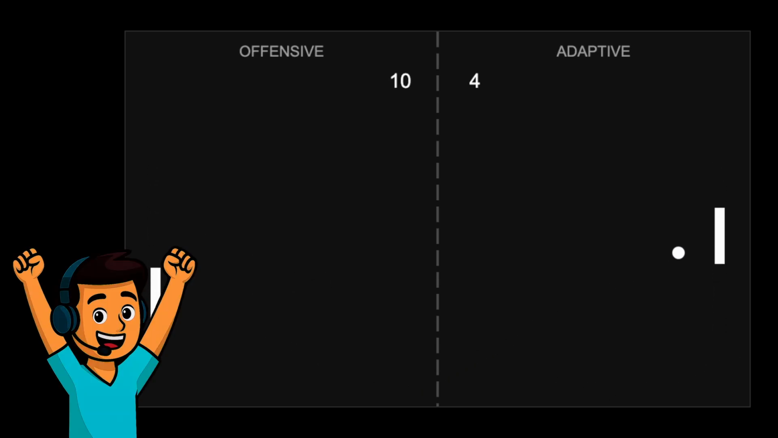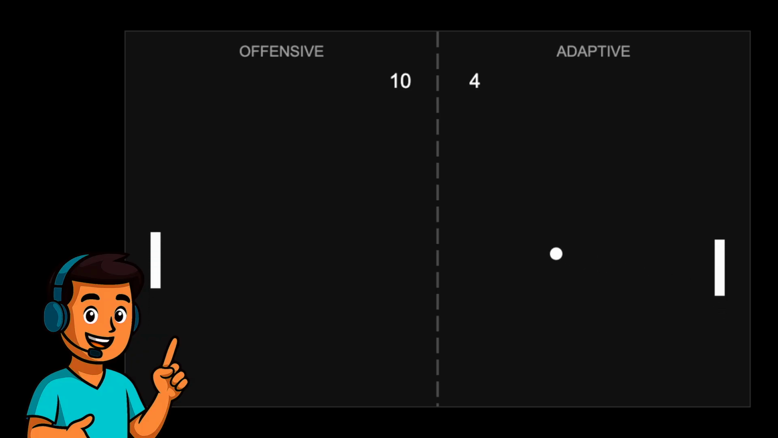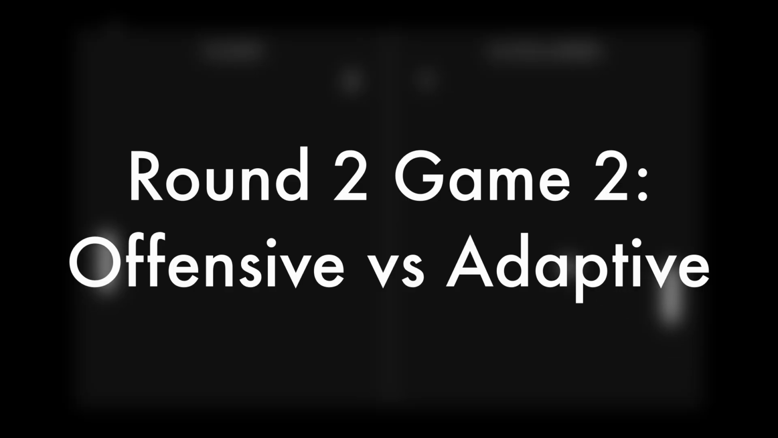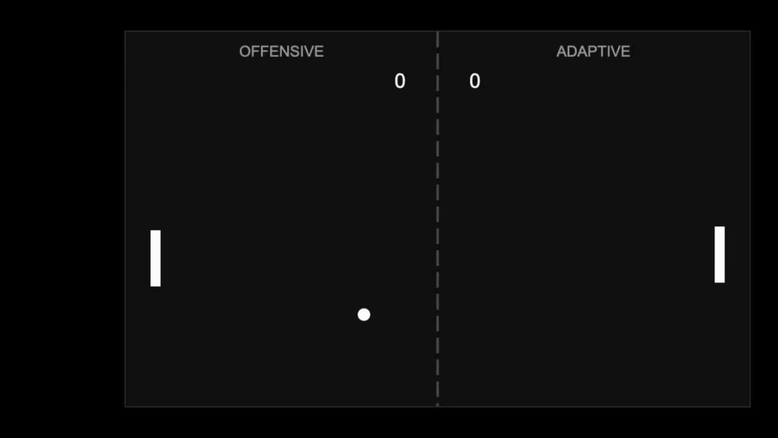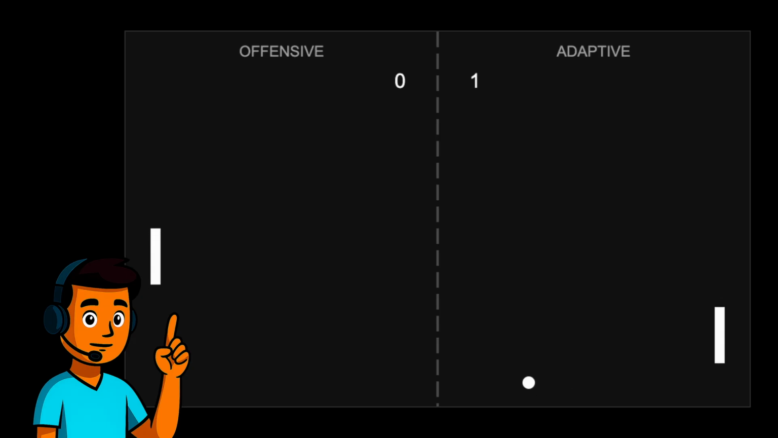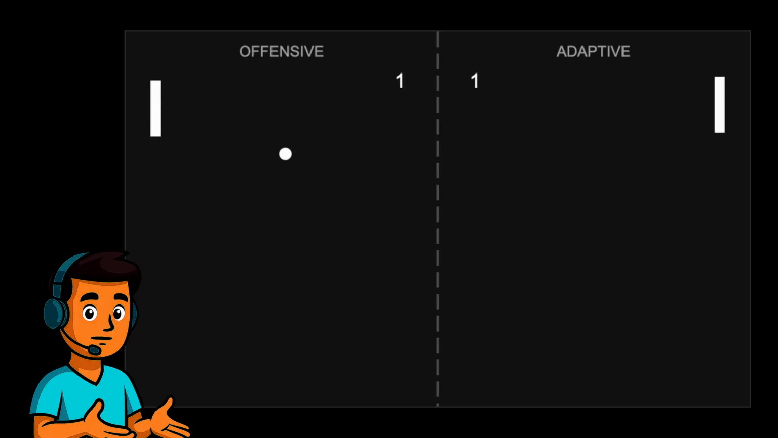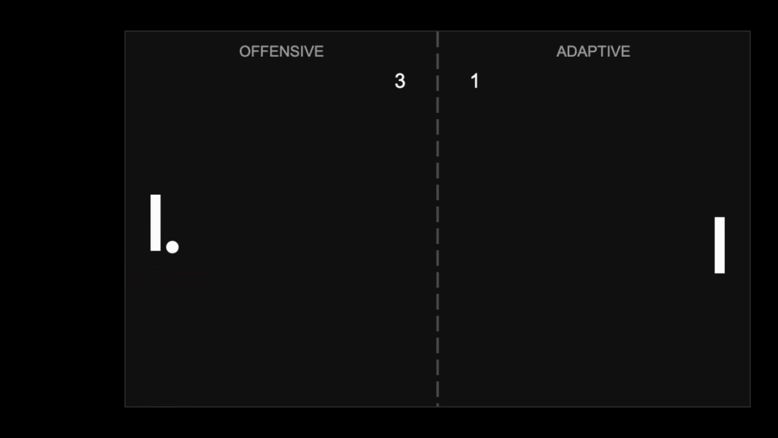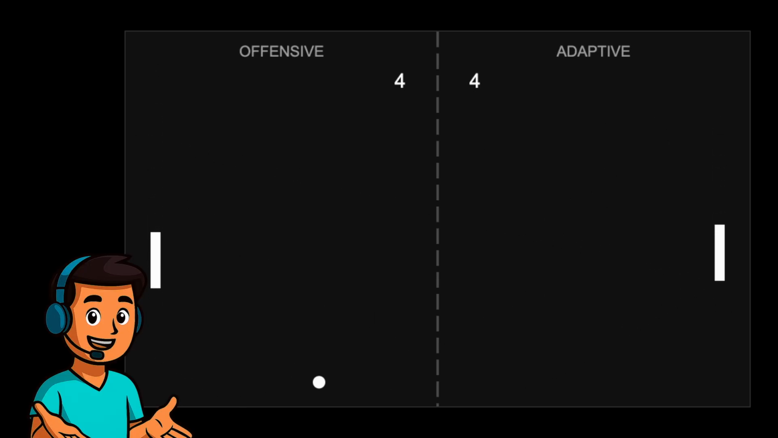And the offensive AI wins Game 1 pretty convincingly. Let's see how Game 2 goes. This time, the adaptive AI strikes first. However, once again, the offensive AI is quick to react and aggressively turns the tide. It's a much tighter match than the last time. The adaptive AI needs this win to push a Game 3.